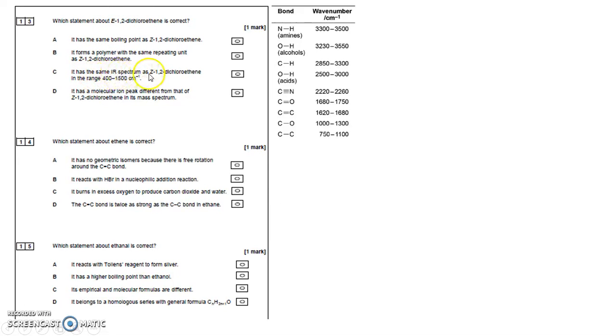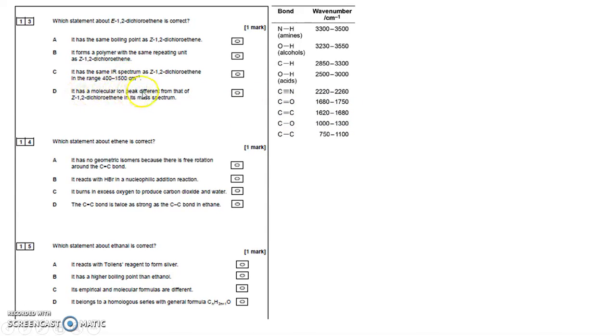It has the same infrared spectrum as Z-1,2-dichloroethene in the range 400 to 1500 centimeters to the minus one. Well, we haven't got anything in that range anyway. A carbon-to-carbon double bond is 1620 to 1680, so that range is wrong for a start.